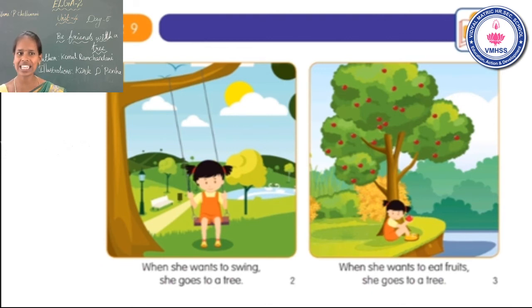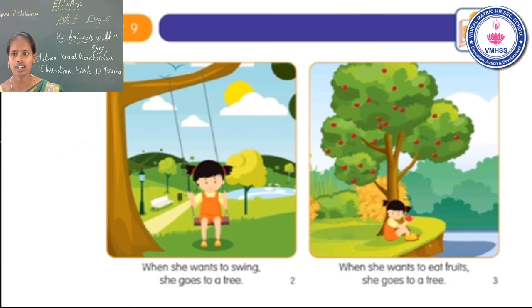Eat, what is the meaning eat? சாப்பிடுறது, E-A-T, eat. Fruits, F-R-U-I-T-S, fruits. When she wants to eat fruits, she goes to a tree. Okay, when she wants to eat fruits, she goes to a tree.